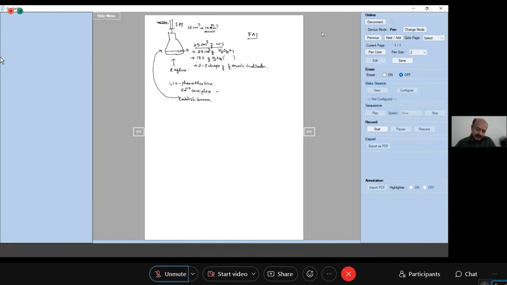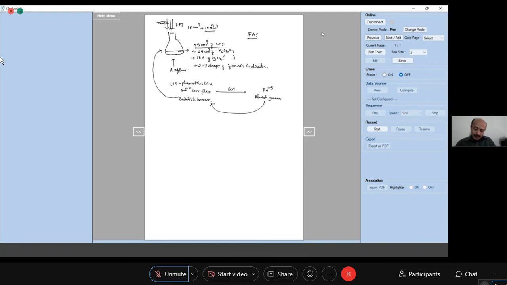Why does the color change to bluish green? Iron is oxidized. This Fe²⁺ is oxidized to Fe³⁺ in the presence of potassium dichromate. That is why you get a bluish green solution. To this bluish green solution, you add FAS solution from the burette, till the color changes from bluish green to again reddish brown.